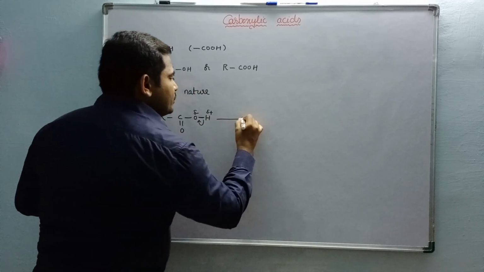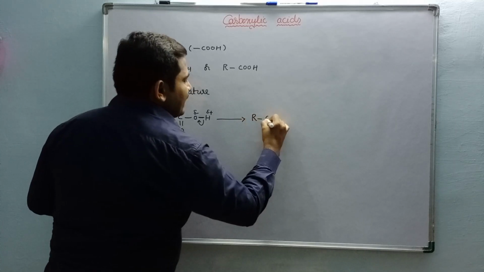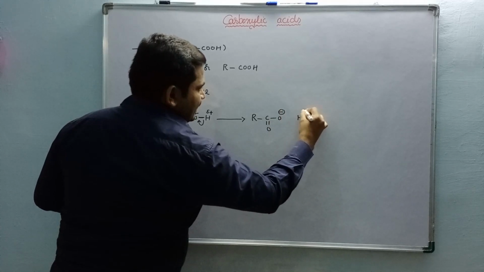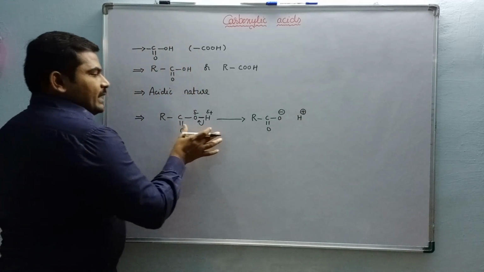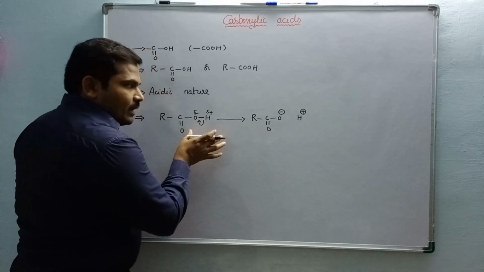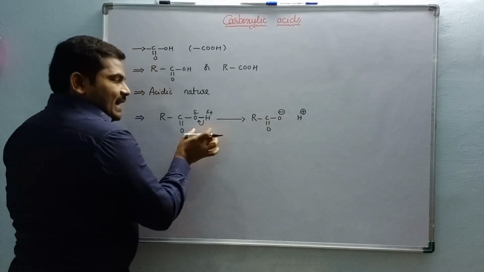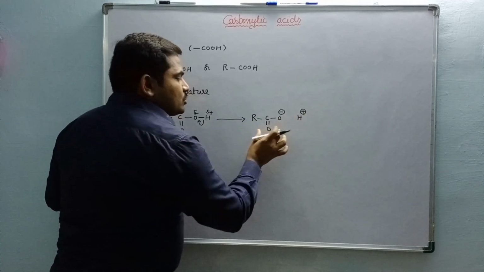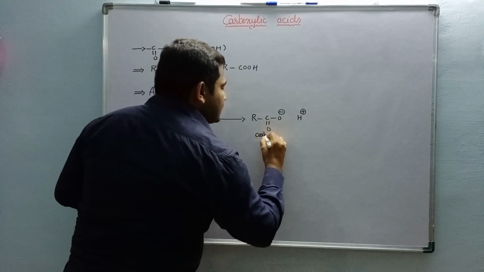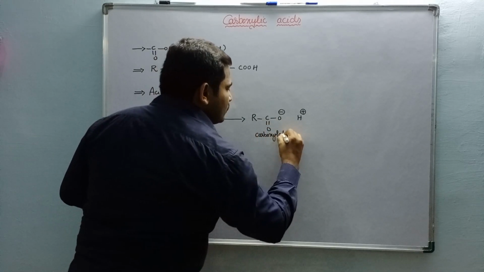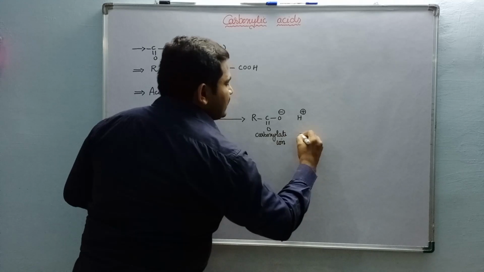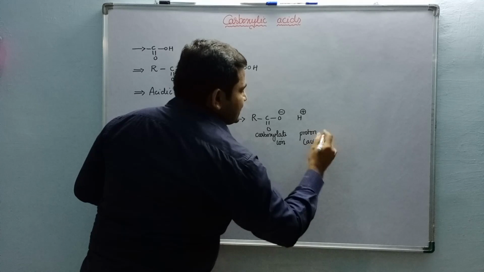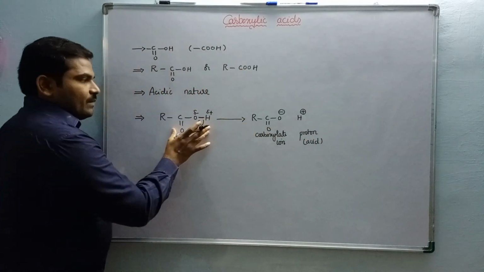It readily produces H plus ions to form an anion. Hence it can be called an acid. Generally, acids have a tendency to donate hydrogen ions or protons. The anion formed is called the carboxylate ion. This is the evidence that these compounds are acidic in nature.